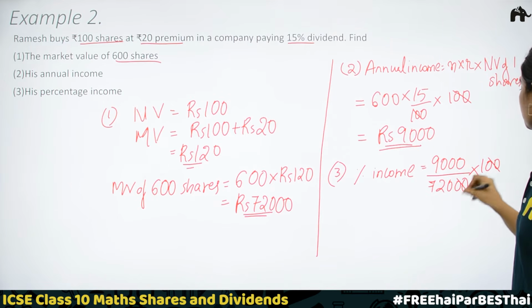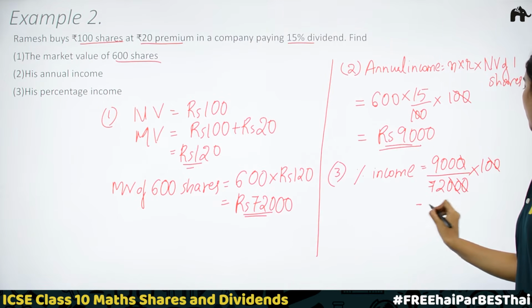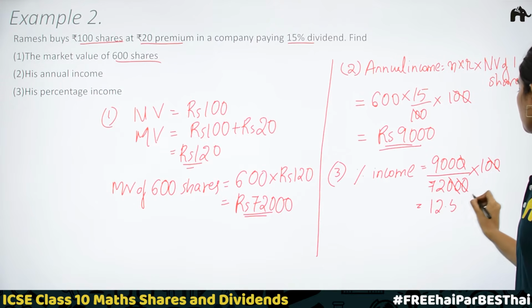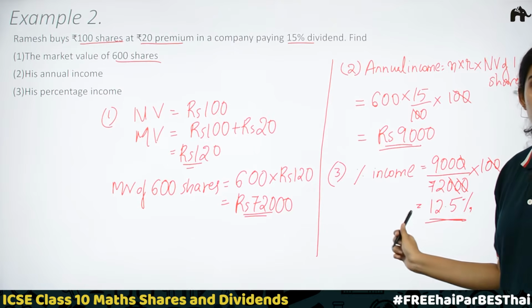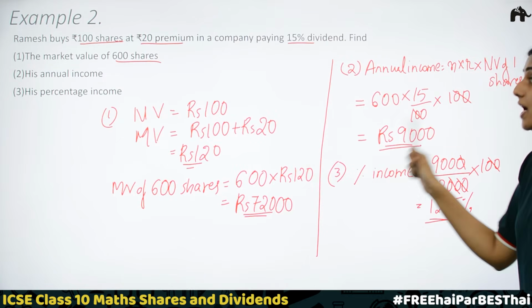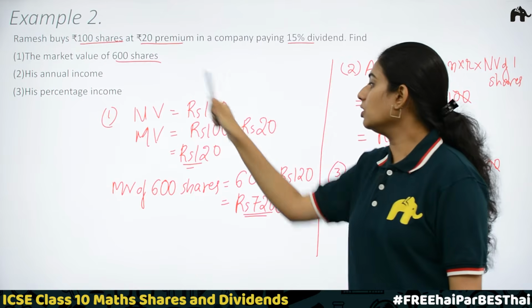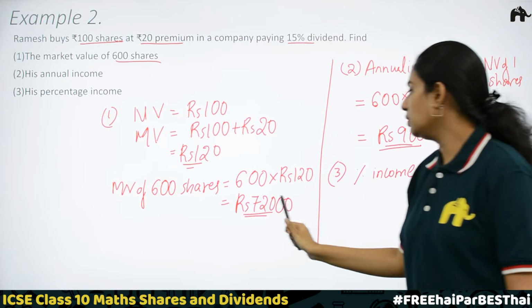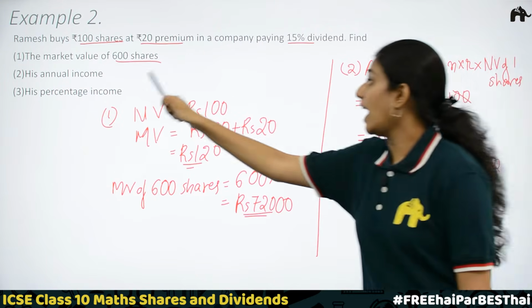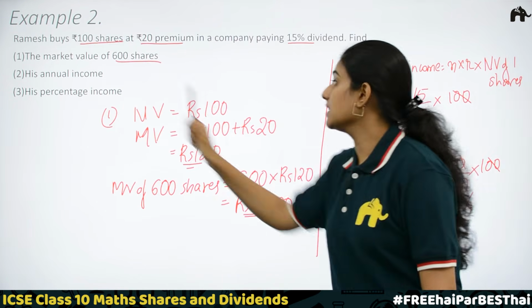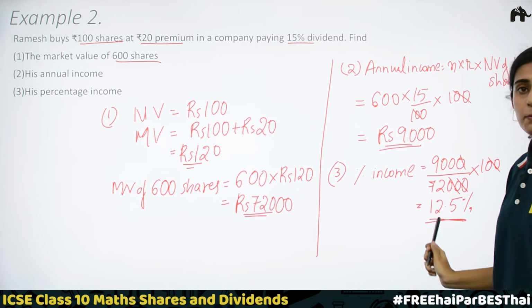Cancelling zeros, we will be getting the final answer 12.5 percentage. 12.5 percentage is the percentage income. Clear? We found the market value, which is rupees 72,000. Then the annual income rupees 9,000 and the percentage income, which is 12.5 percentage.